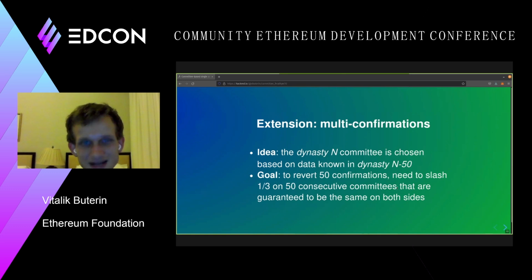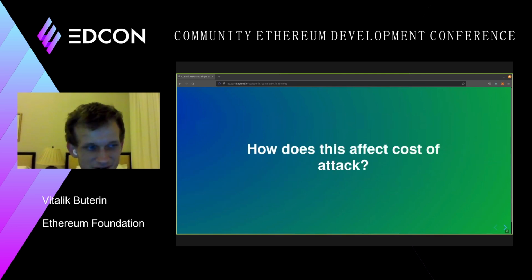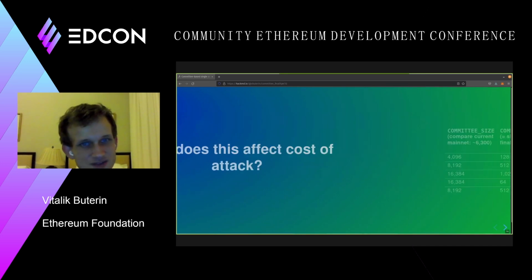So a lot of nice properties. So how does this affect cost of attack, right? We really care about cost of attack. One of the really nice properties of the beacon chain as it works today is that if you want to revert a finalized block, you have to slash 1/3 of the validator set, right? And that costs the attacker over 1 million ETH. It's extremely expensive. So we have a chart here, right?